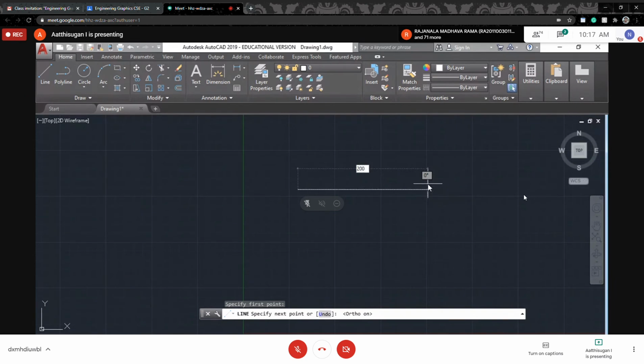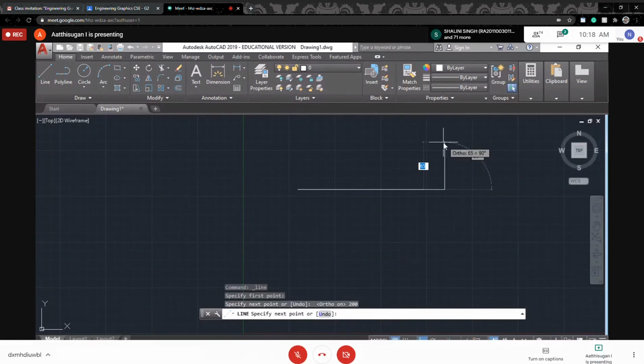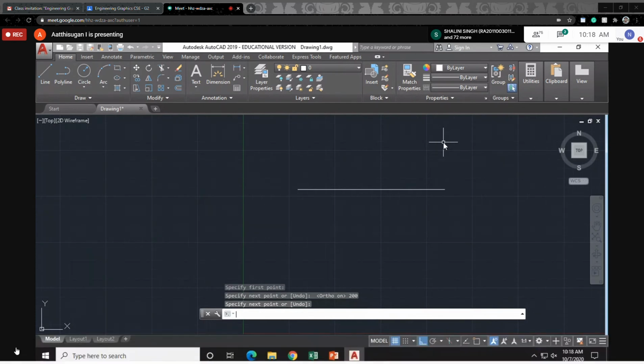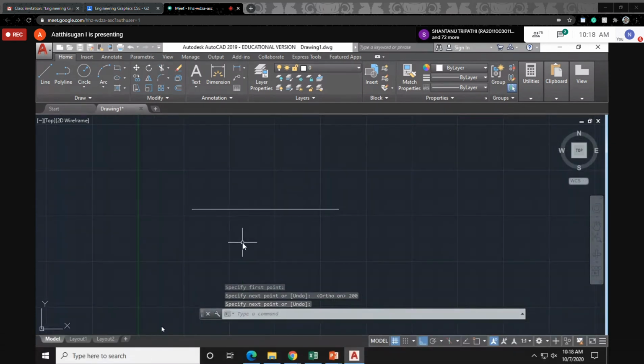Suppose you want to draw a 200 line, type 200. If you press enter once, the line continues. To close the line, press enter one more time, or else press escape. Now I have closed the line. The line length is 100 mm.